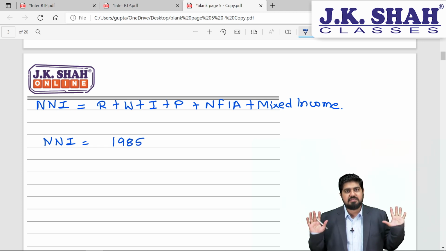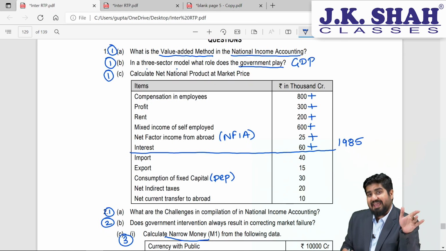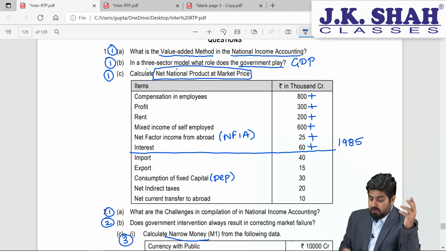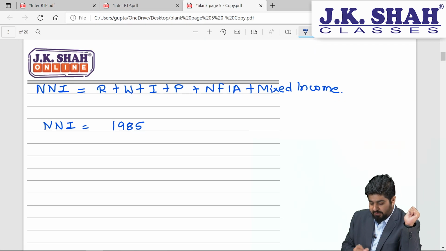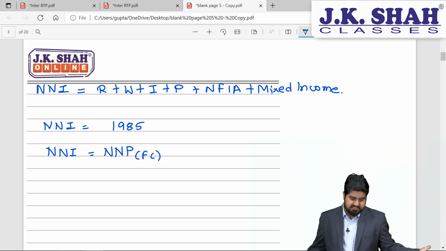Very clear in this? But in your examination, they have not asked you to calculate NNI. They are asking you to calculate NNP at market price. Now, how to calculate NNP at market price? See, students, NNI is nothing but our NNP at factor cost. Do you agree to this? Yes, sir, absolutely.